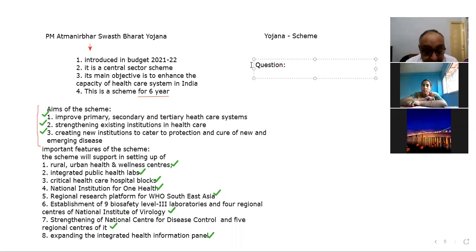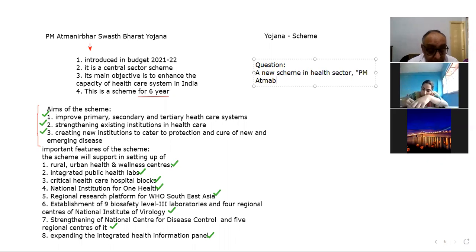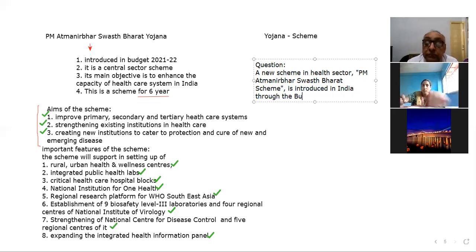The question is: a new scheme in the health sector, the PM Atmanirbhar Swasth Bharat scheme, is introduced in India through the budget of 2021-22.